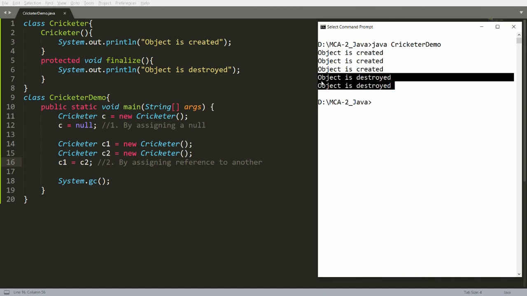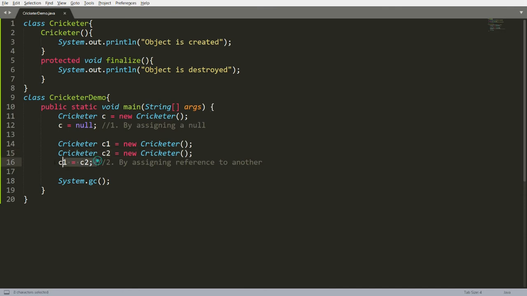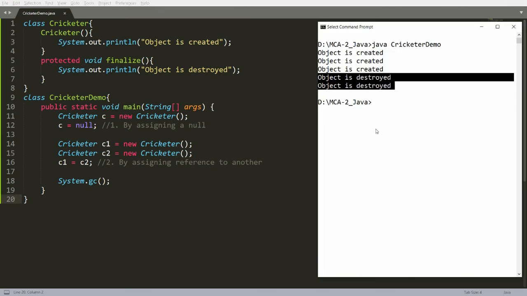Why are 2 objects destroyed? Because C1 equal to C2 means C2 is assigned to the C1 object. So the C2 object is still there, C1 is destroyed, and the earlier one is destroyed. So 2 objects are destroyed and 3 objects are created.